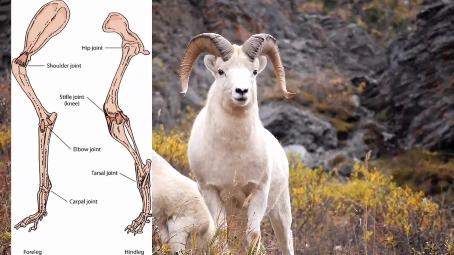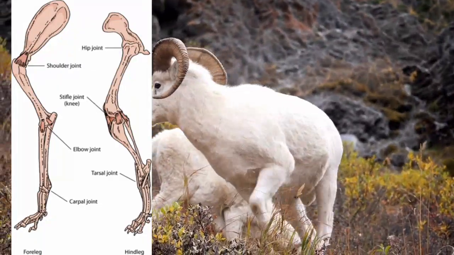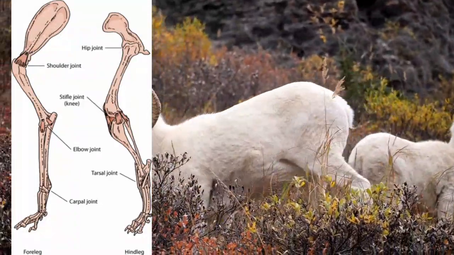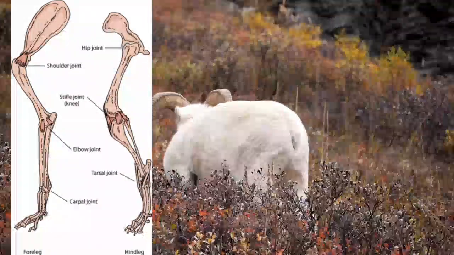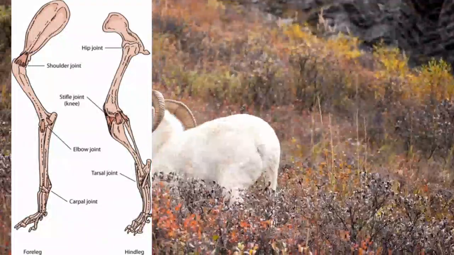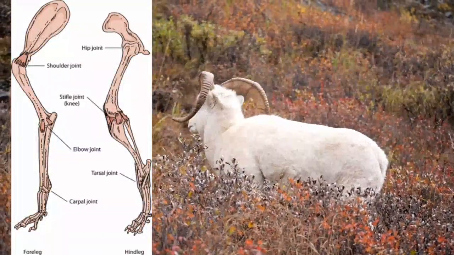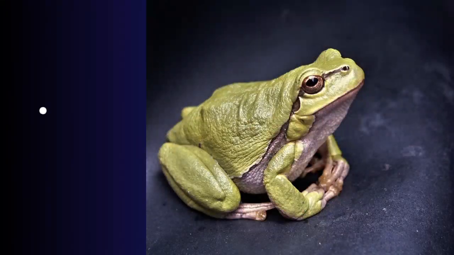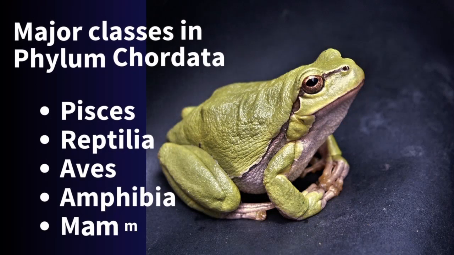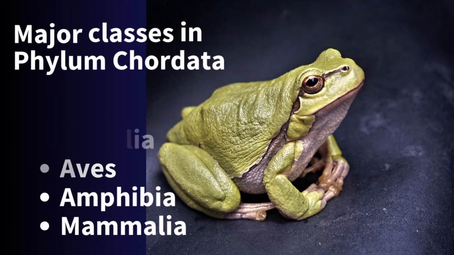So all organisms that are classified as chordates have 2 pairs of locomotory appendages, unlike other animals like insects that have 3 pairs of locomotory appendages, and the spider has 4 pairs of locomotory appendages.